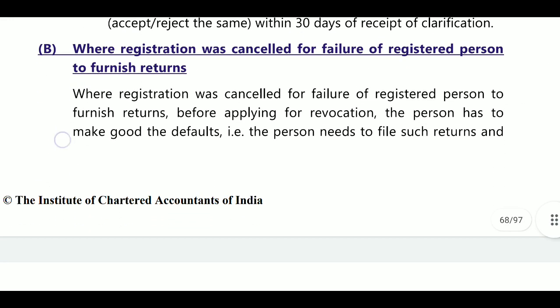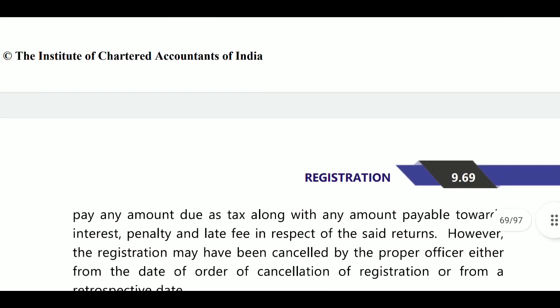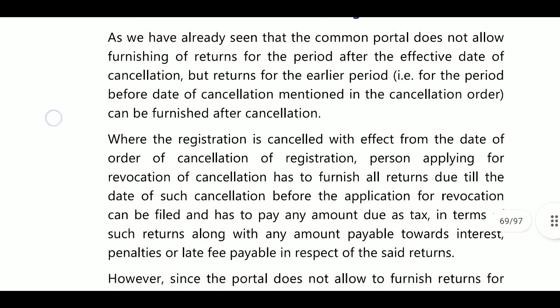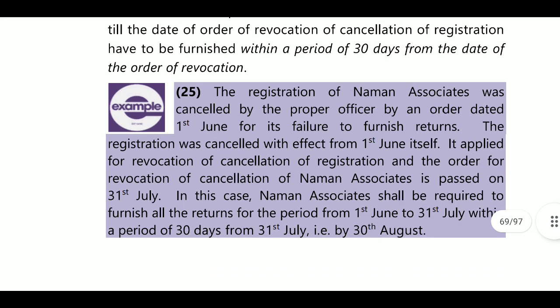Next, where the registration was cancelled for failure of the registered person to furnish returns, the returns shall be filed before applying for revocation. Whatever pending returns are there, you must file them before filing the application for revocation of cancellation of registration. Next, example number 25.